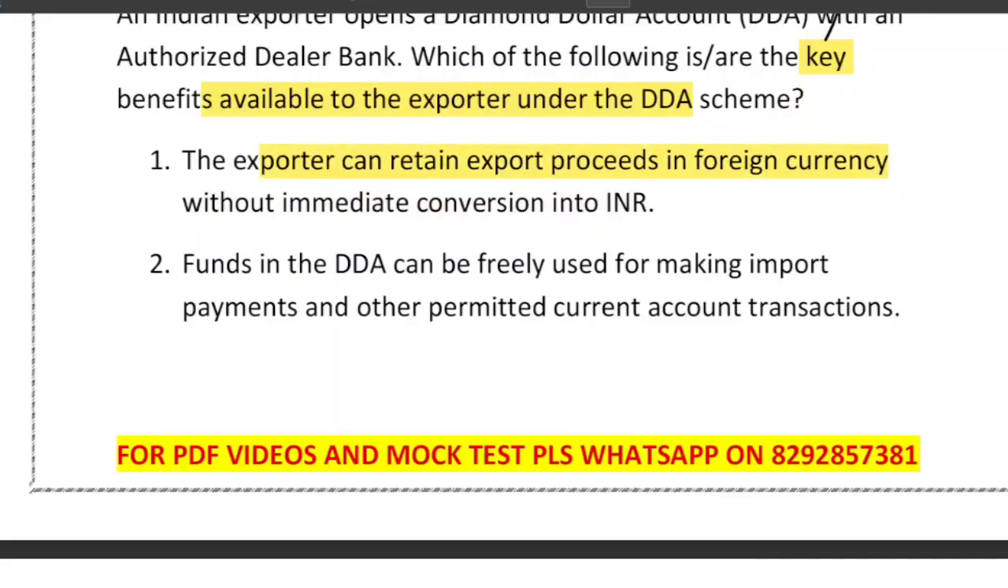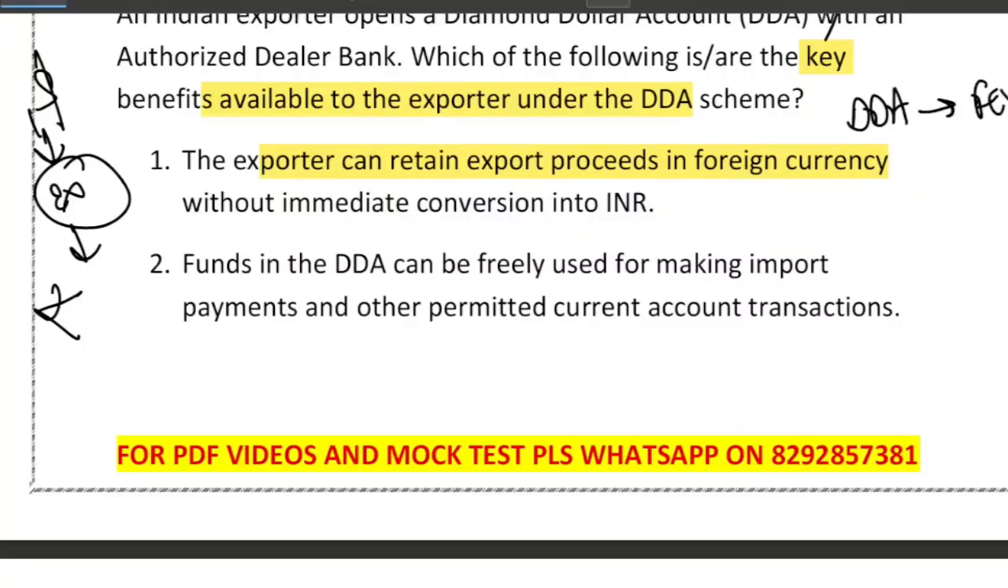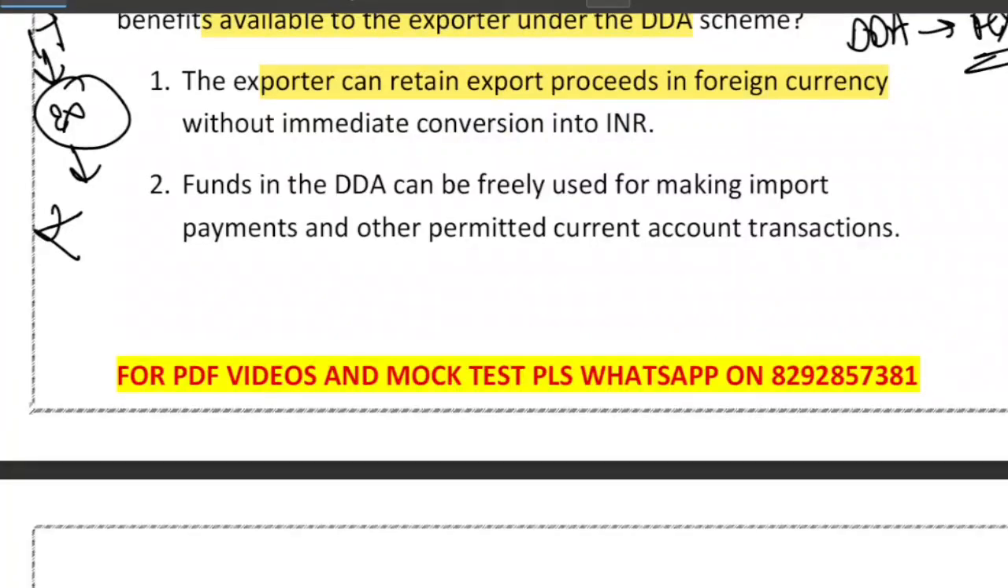When an exporter receives dollars from an overseas buyer, normally they must be converted into INR. So suppose this is an exporter, what have they received? They have received dollars from an overseas buyer, which must be converted into INR, right? But under DDA, the exporter can keep it in foreign currency. So what happened in the DDA scheme? They can keep it in the foreign currency. This helps avoid conversion every time.